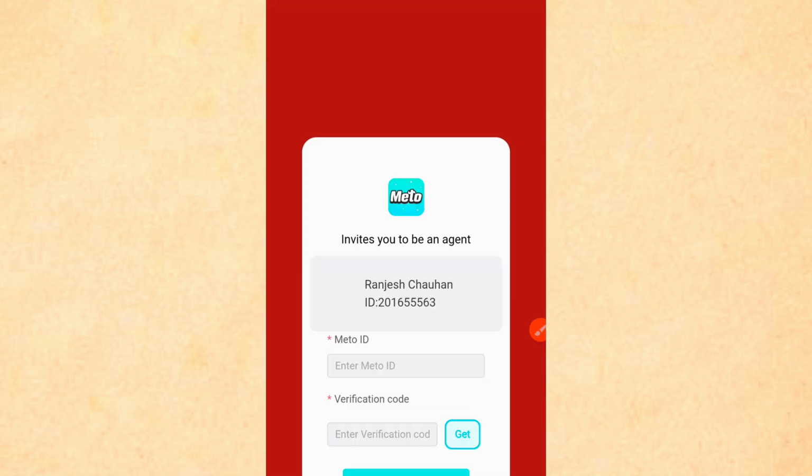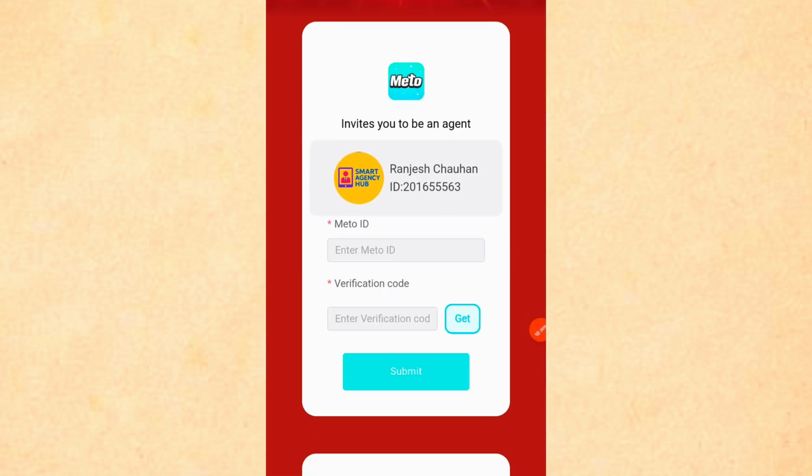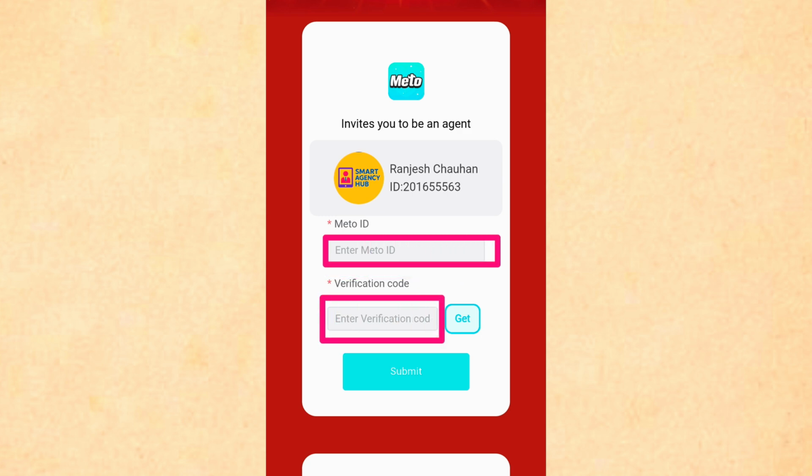You will see two boxes there. In the first box, it will be written, Enter Meto ID. In the second box, it will be written, Enter Verification Code. Now the question comes that where will you get the Meto ID?